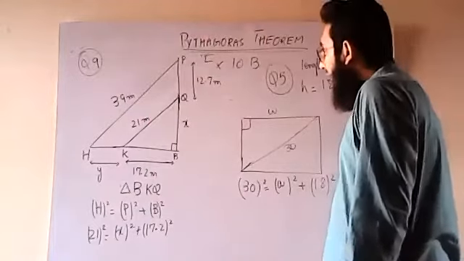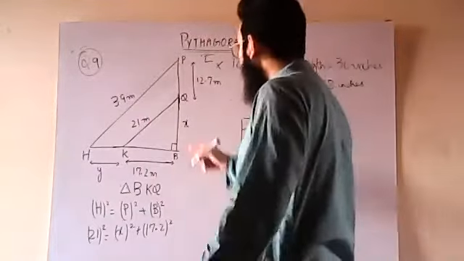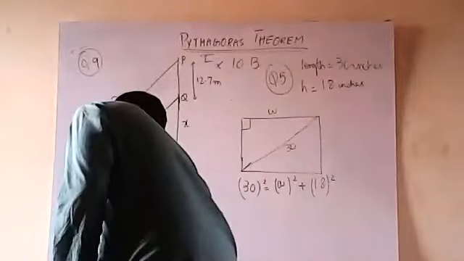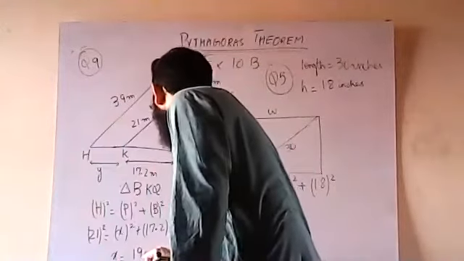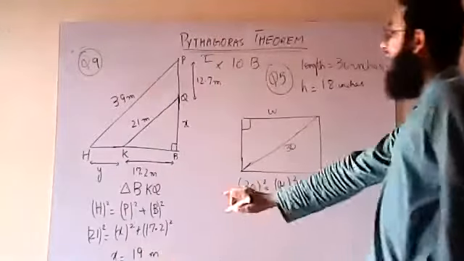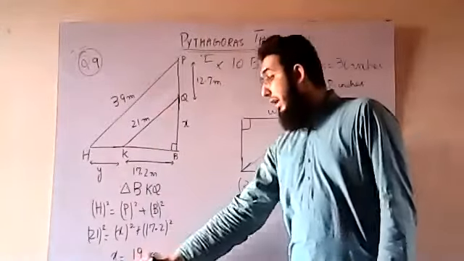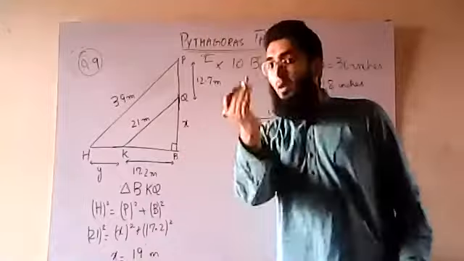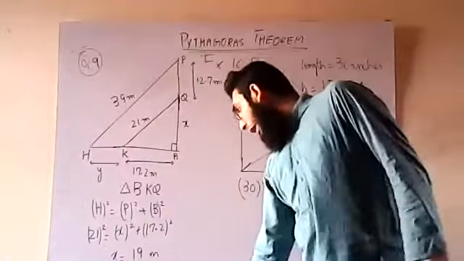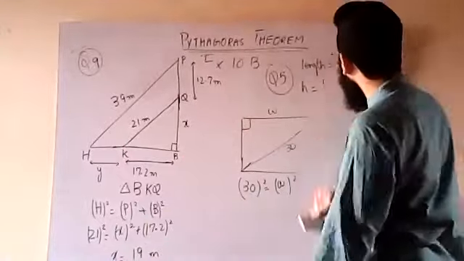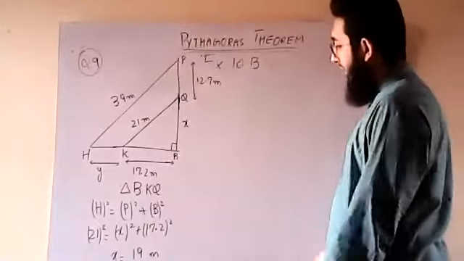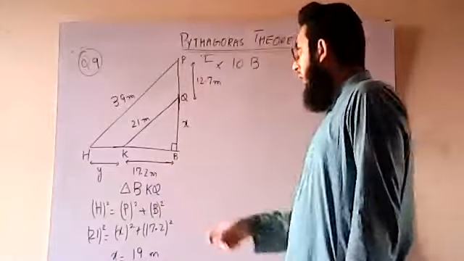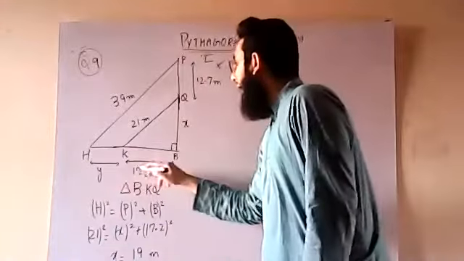Now, after further doing it, let me say that the value of X is somewhat 19 meters. I have not calculated the exact value, I am just assuming it, and the calculations are your part only. Now what? The next step is that I need to find out the value of Y.